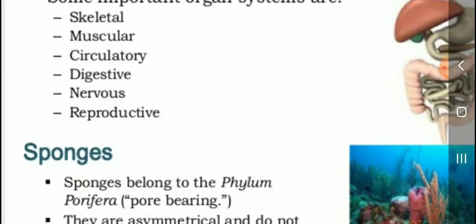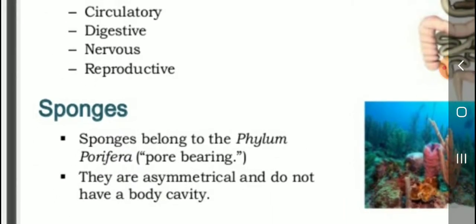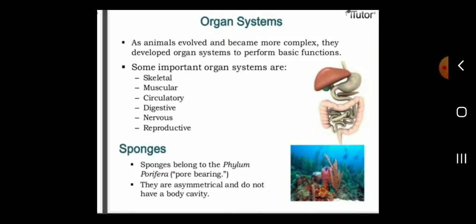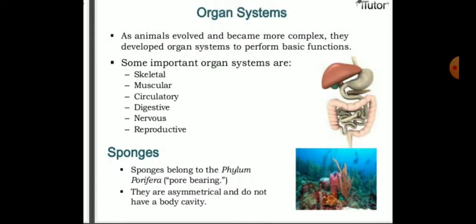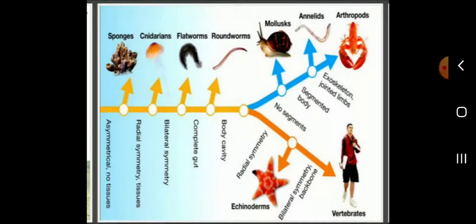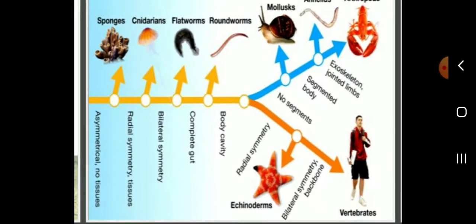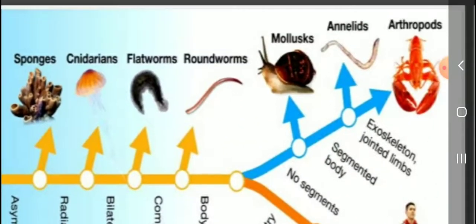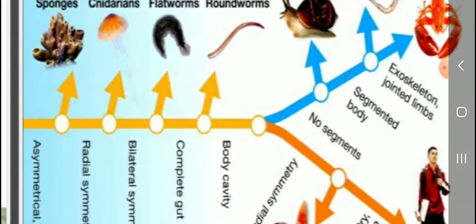Okay, listen students. Next, sponges. What are sponges? Sponges belong to the phylum Porifera, the pore-bearing animals. Next, arthropods. Listen. Sponges, cnidaria, flatworms, roundworms, molluscs.